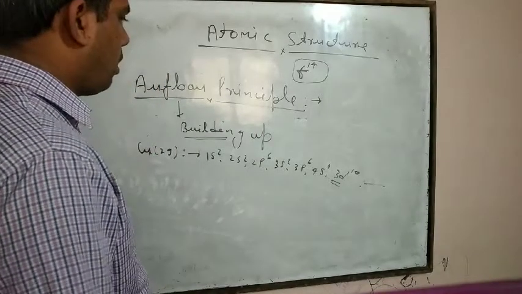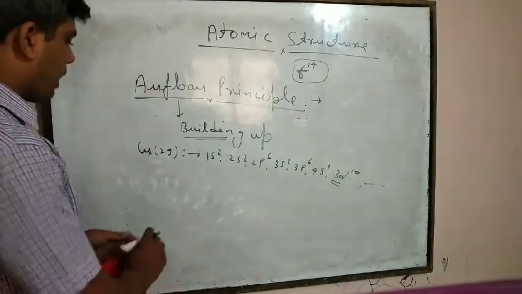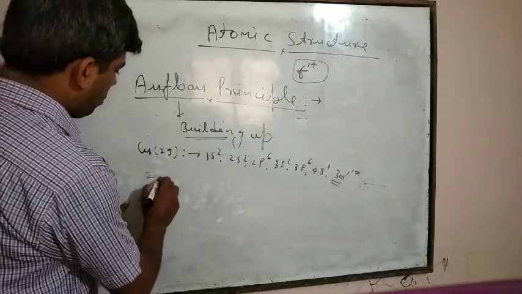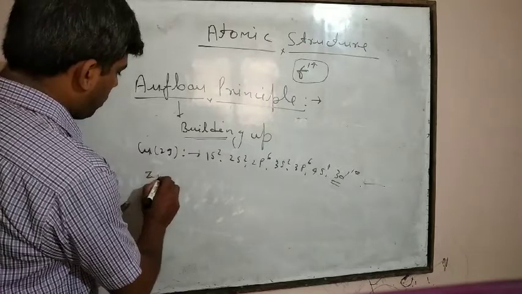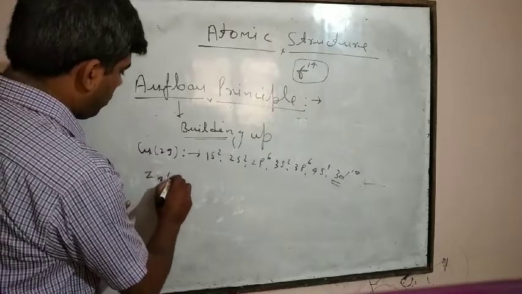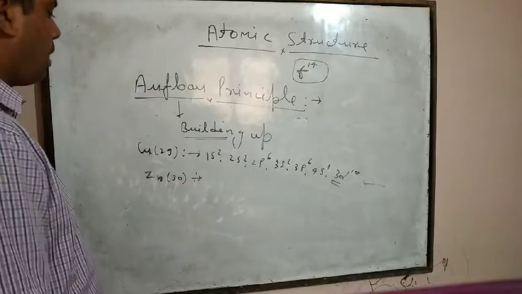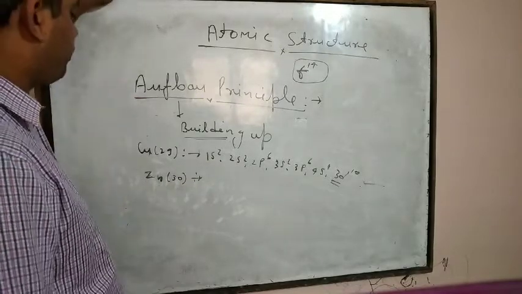Now, the next element is zinc. Zinc has atomic number 30. The atomic number of zinc is 30.